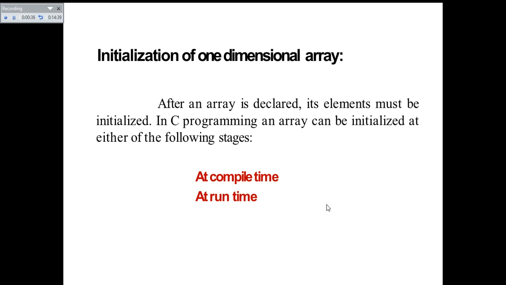In C programming, an array can be initialized at either of the following stages. You can do the initialization of a one-dimensional array at two levels: at compilation time, that is compile time, and at runtime. During the execution of your C program, you can also initialize one-dimensional arrays, and the values will be appropriately stored. At compilation time, the values will be static, and at runtime the values are stored dynamically.